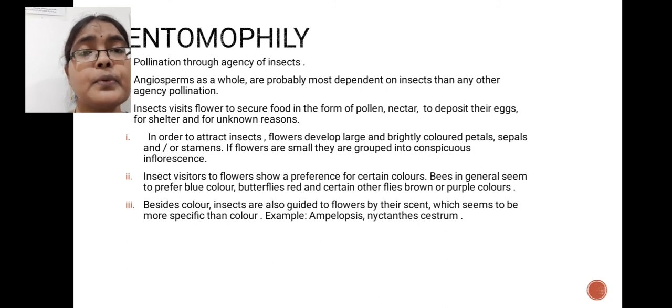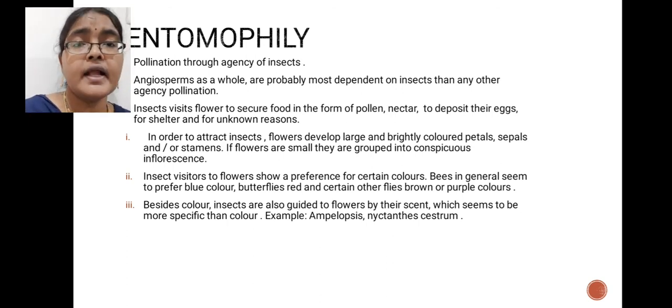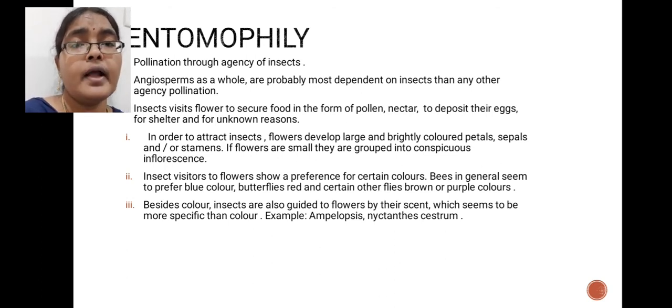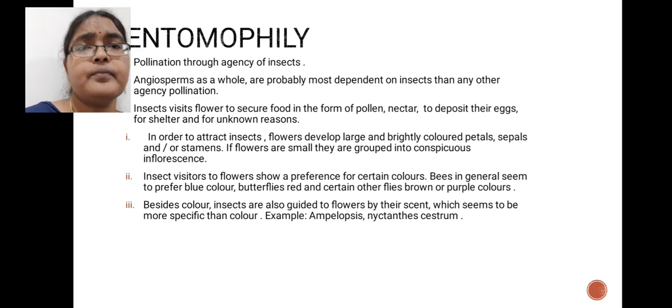These plants will produce some nectar. They also produce large amounts of pollen. Next, they produce some nice fragrance to attract insects. Because of these reasons, insects are attracted to these flowers and visit them. As a result, pollination occurs in this type of plants. That type of pollination is called entomophily.